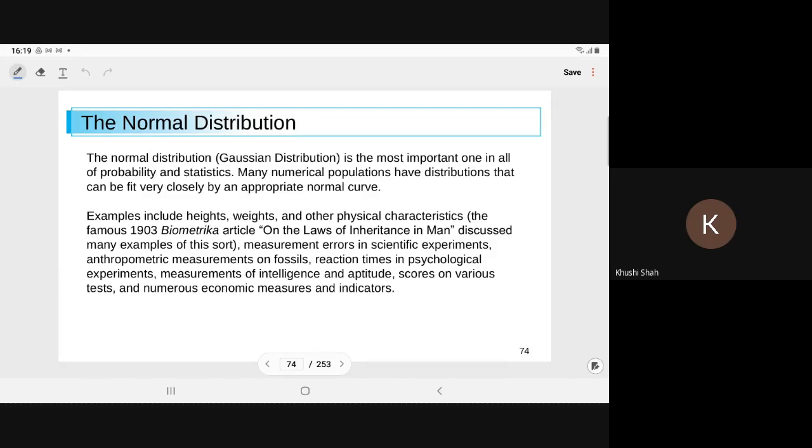So normal distribution is a very important distribution.